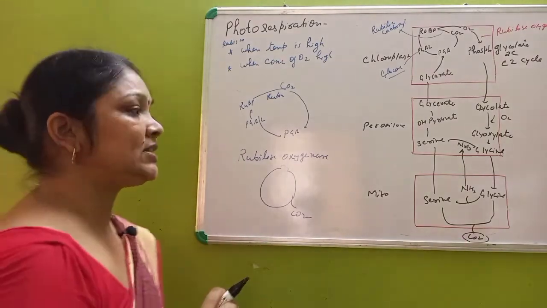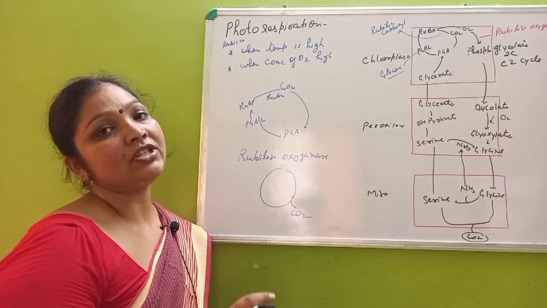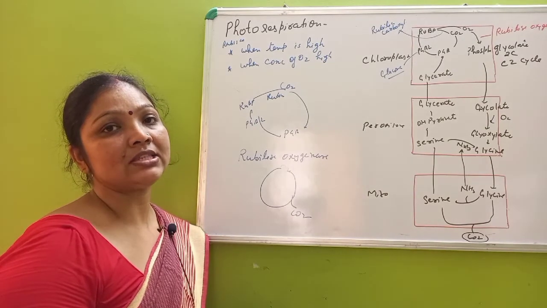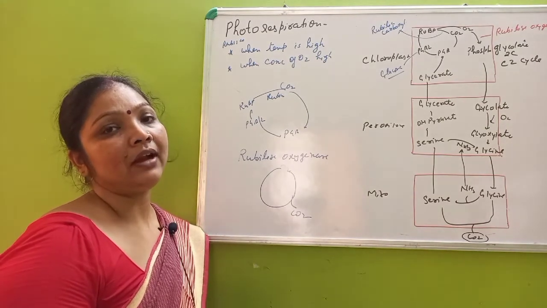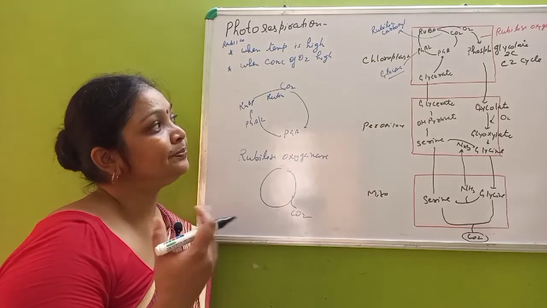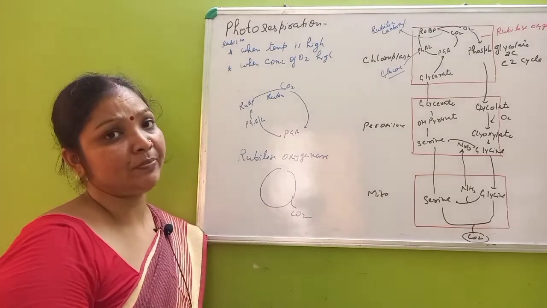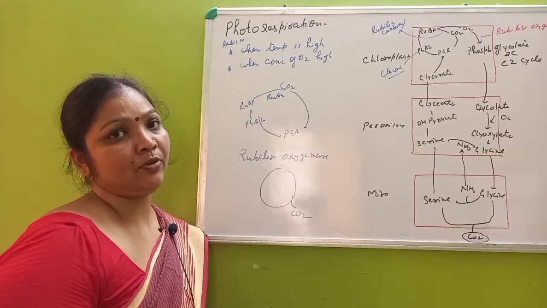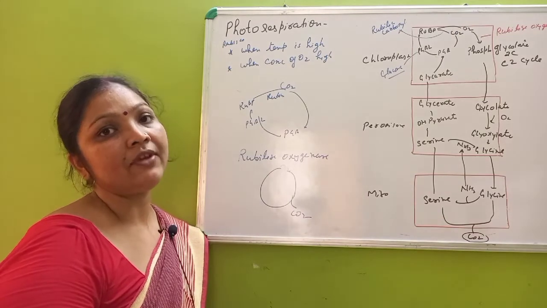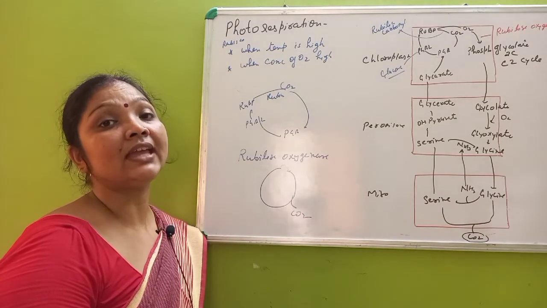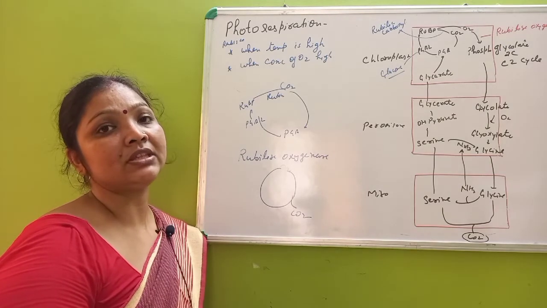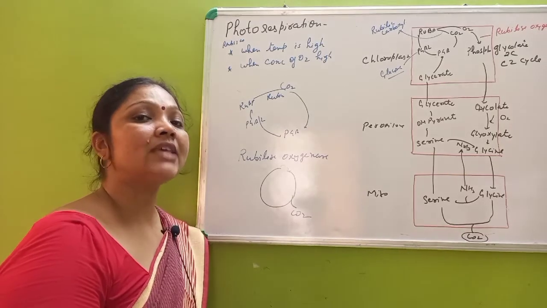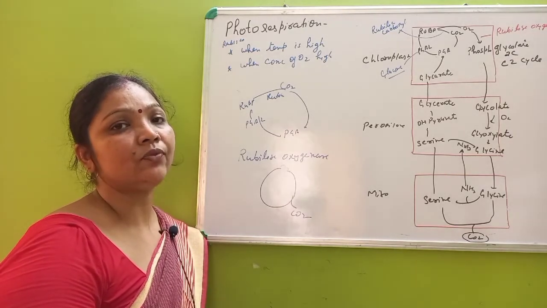Now in which plants does this occur? It occurs in plants which grow in a temperate region, such as wheat, rice, and bean. All these plants show photorespiration, and it is a harmful process for the plant. Now to overcome this process, some plants have adapted themselves, and they do not perform the C3 cycle alone. They perform the C3 cycle along with another cycle, called the C4 cycle. So next we are going to study the C4 cycle.